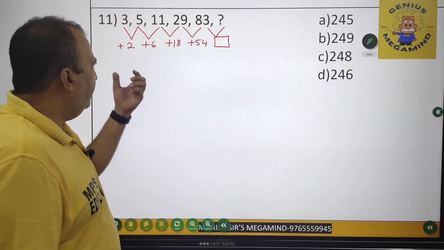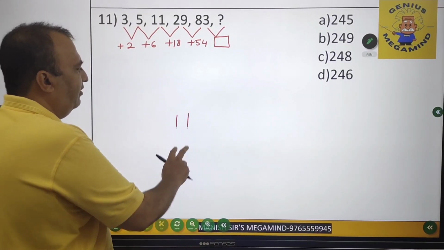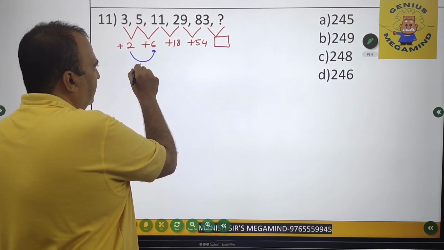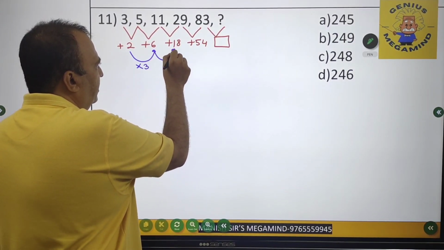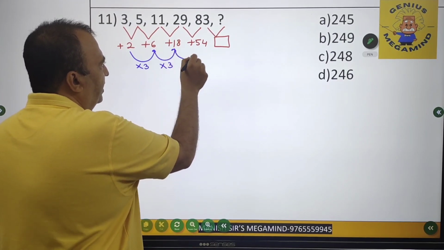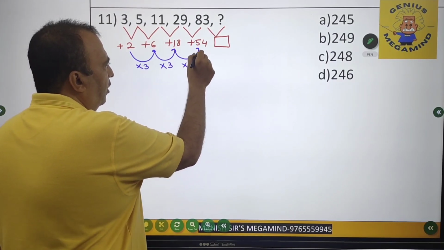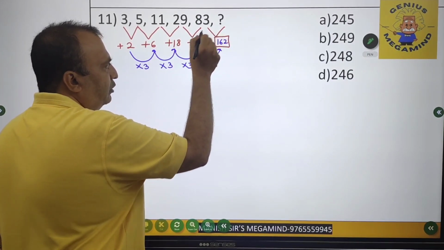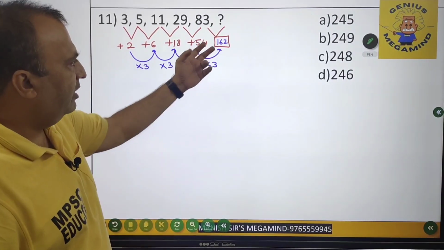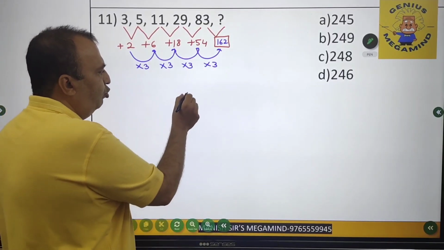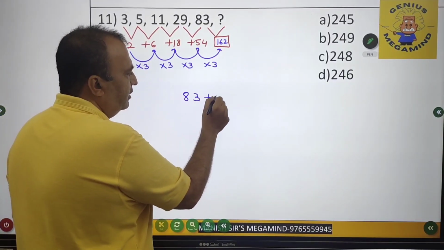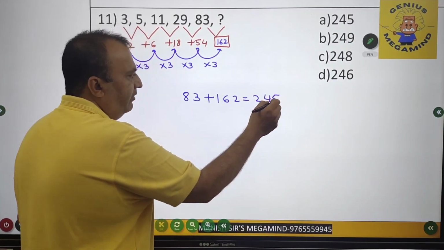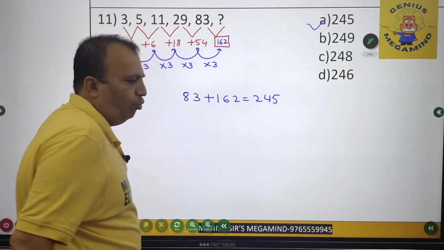So if I see the difference very carefully, what is the peculiar thing I am finding? 2 3s are 6, 6 3s are 18, 18 3s are 54, and 54 into 3 has to be 162. So 162 is the difference. So 83 plus 162 will come out to be 245, and that is option number 1.